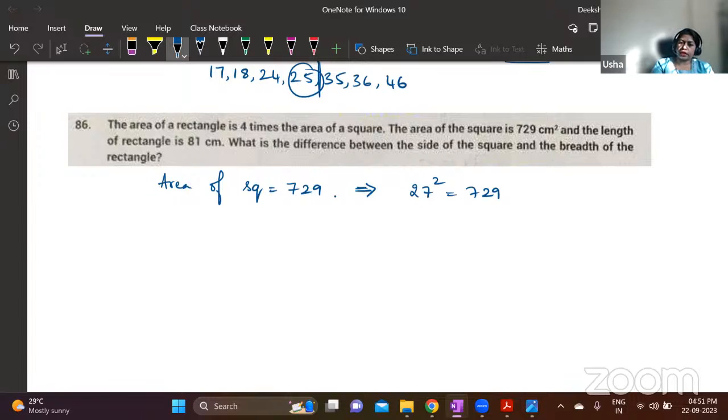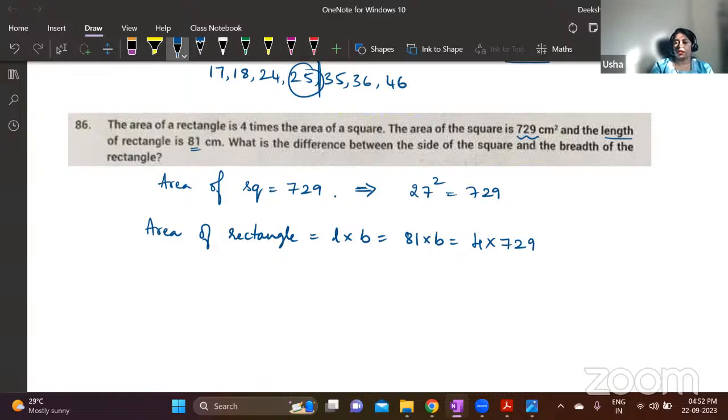Area of the rectangle is 4 times the area of the square. So what is the area of the rectangle? Length into breadth. They have given the length. Length is 81. 81 into B. And this is equal to 4 times the area of the square, right? So 4 times the area of the square, which is 729. Now find out what is B. B is 4 into 729 by 81. 81 nines are 729. So 4 nines are 36.